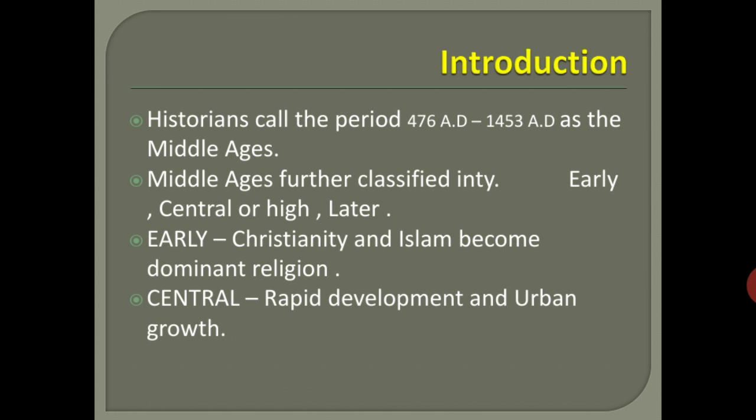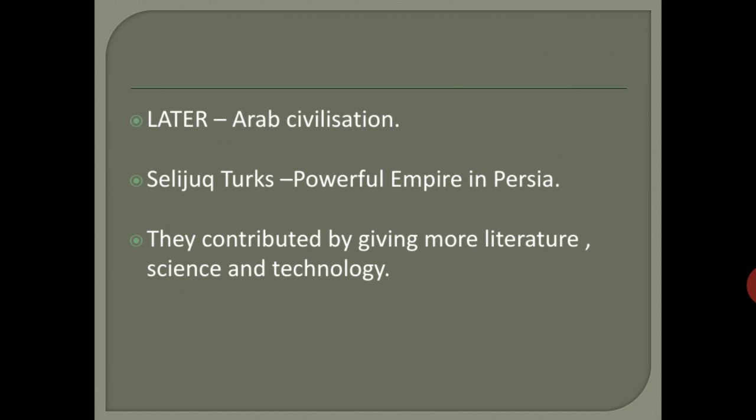It's only at the center of the Middle Ages that rapid development happened: different industries, different technology, different kinds of innovation in science, everything happened at the time of the central Middle Ages. Later, Arab civilization began. Most of the places were occupied by the Muslim people. That's a very important concept in the Middle Ages.